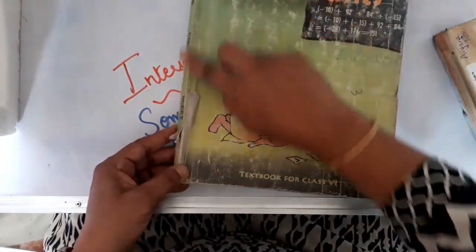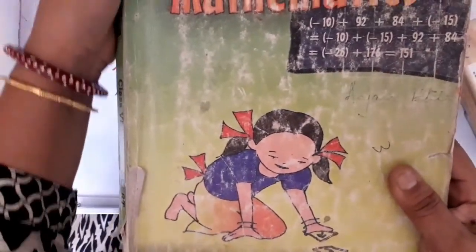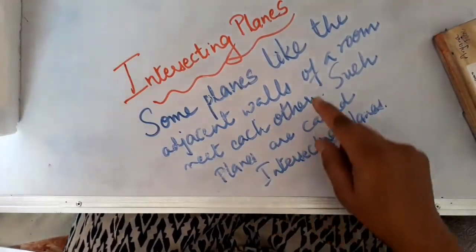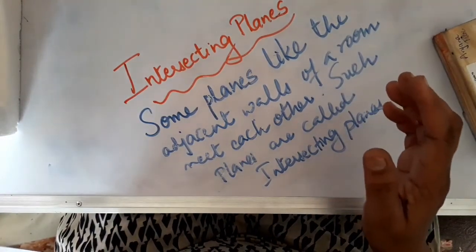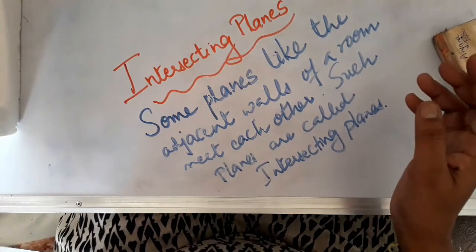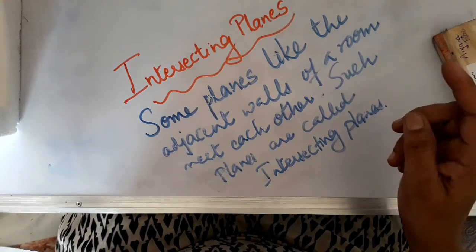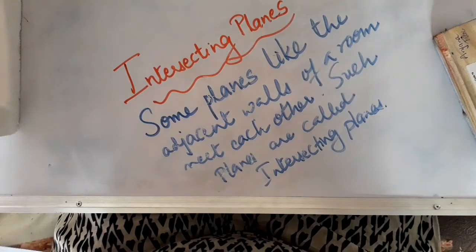Okay, so what is this one? This is also a line. So two or more planes, if they meet each other, then they form a line also. Okay, and they are said to be intersecting planes. So planes like the adjacent walls of the room, just see the room where you are sitting and check the adjacent walls of the room, they will meet each other, and such types of planes are known as intersecting planes.